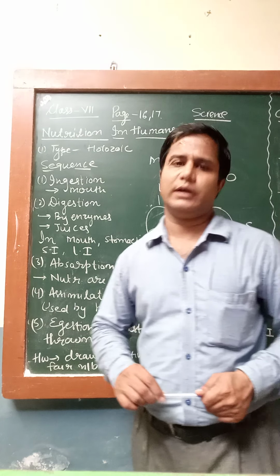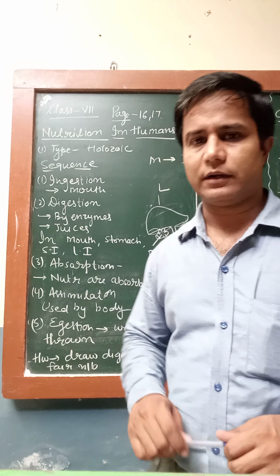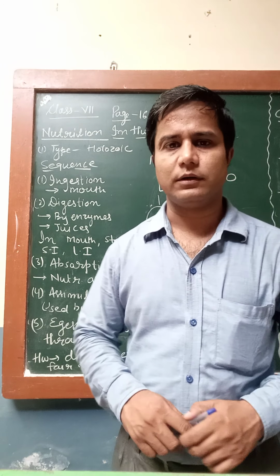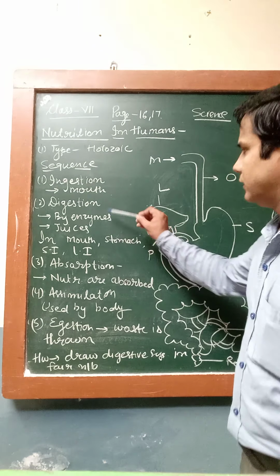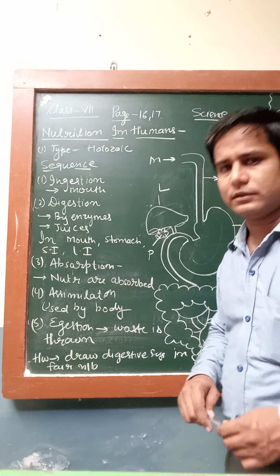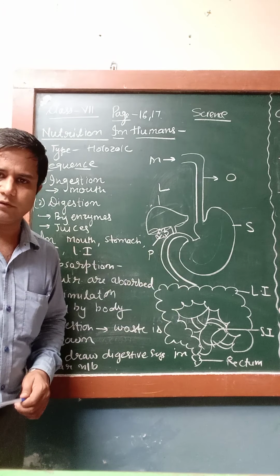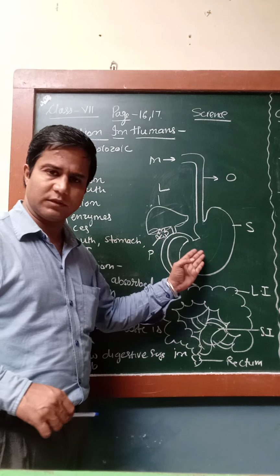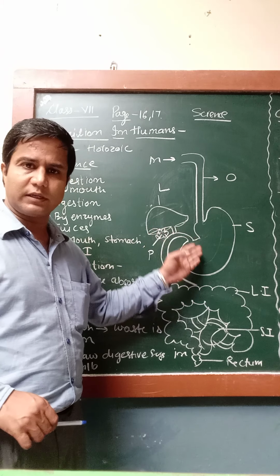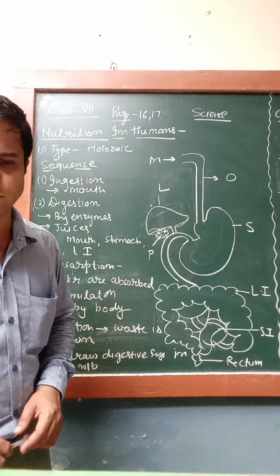So what is digestion? Digestion is a complete process in which the big molecules or complex particles of the food are broken down into the small particles of the food, so that we can obtain the nutrients from that. In this process there are some enzymes and juices which are secreted in our mouth also, like the saliva, and bile juice from the gallbladder and the liver also, which is used for the digestion. The liver and pancreas secrete, meaning release, the juices into the stomach, so that there is proper digestion of the food.